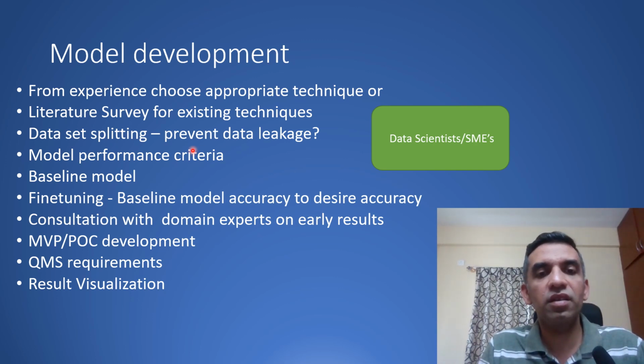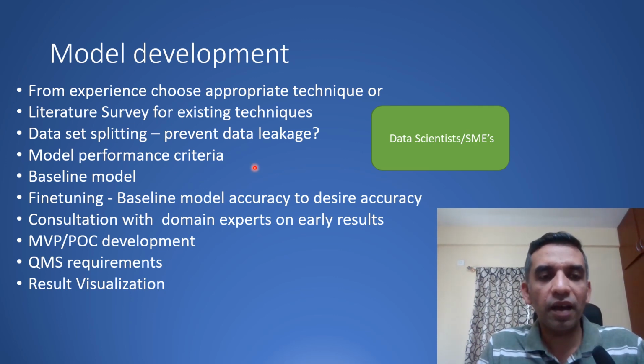During this process, it would also be wise to consult with domain experts on early results to see whether the model you are developing really makes sense. Is it pulling up the features which they think are important to this problem, right? Because explainability of the model also becomes important in the industry. You just cannot have a nice black box algorithm which gives out some results, but then you need to explain to the end users how this result was achieved, right?